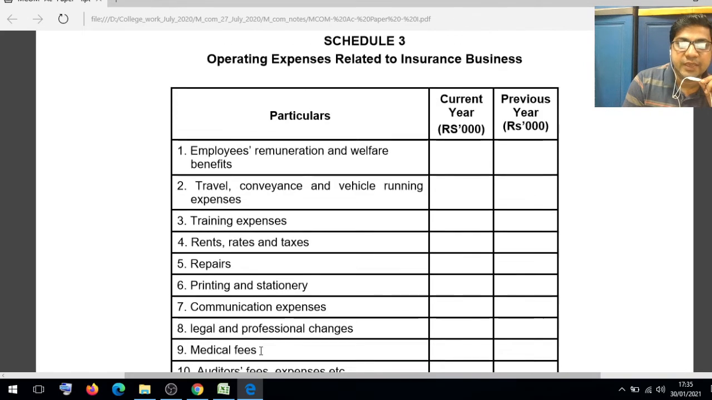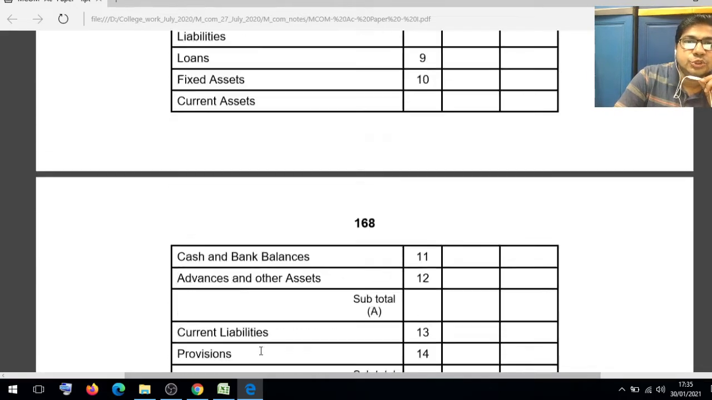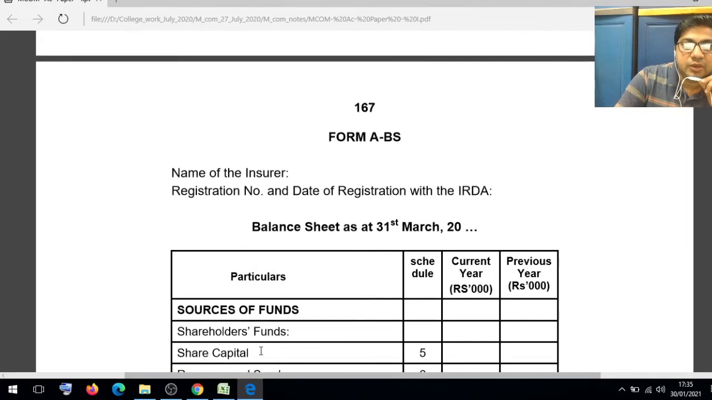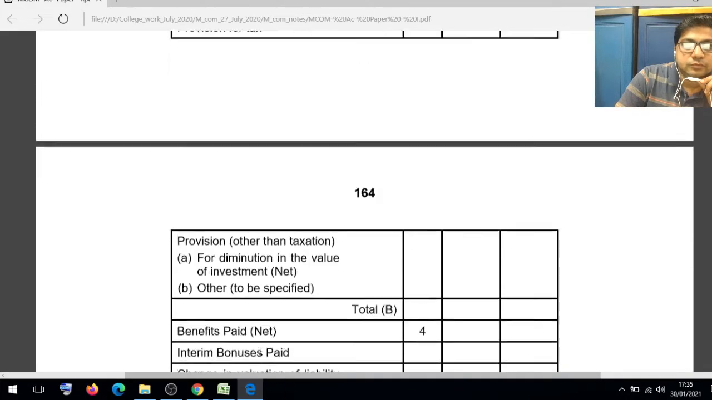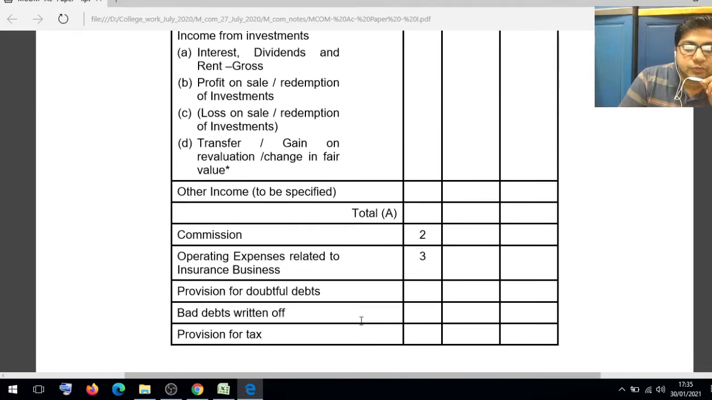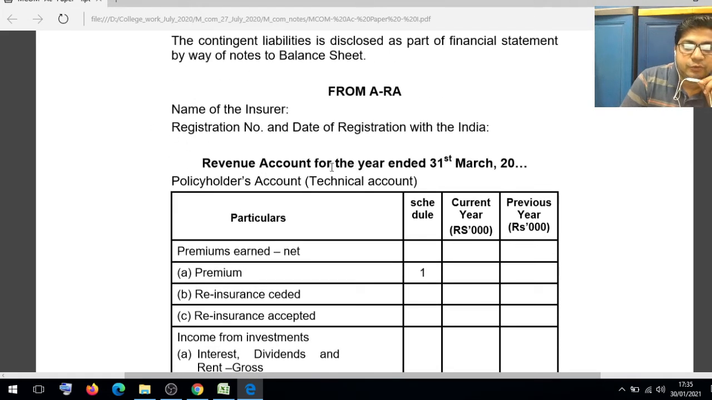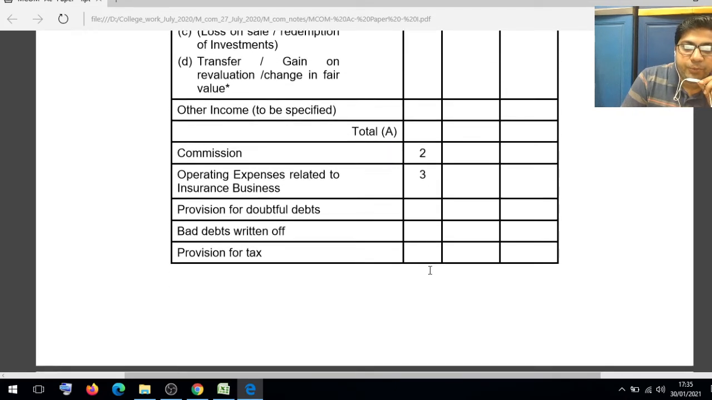So these are total, we can say, considered as operating expenses related to the business, and we should show this particular figure in which account? Which schedule do we have to show? We have to show schedule number 3, and it is related to the revenue account. You should keep in mind what kind of schedules are there. Schedule number 1 premium, schedule number 2 commission, schedule number 3 operating expenses.